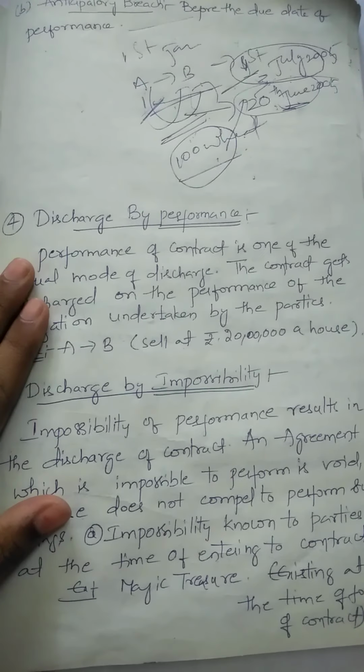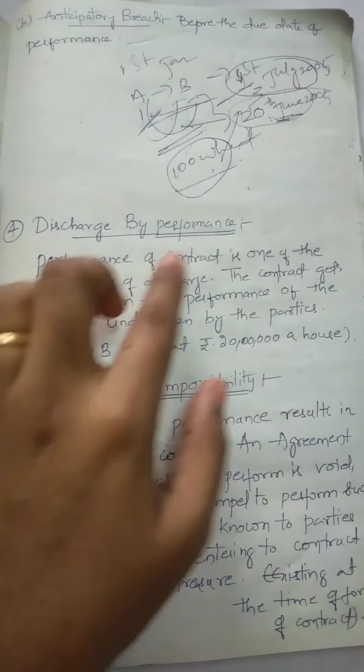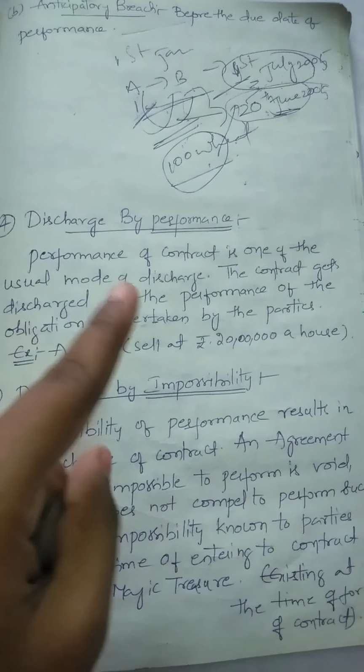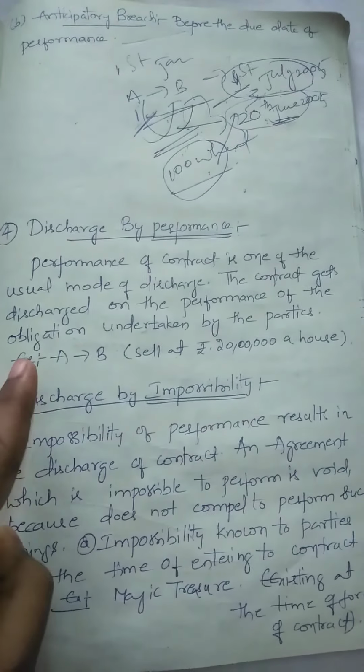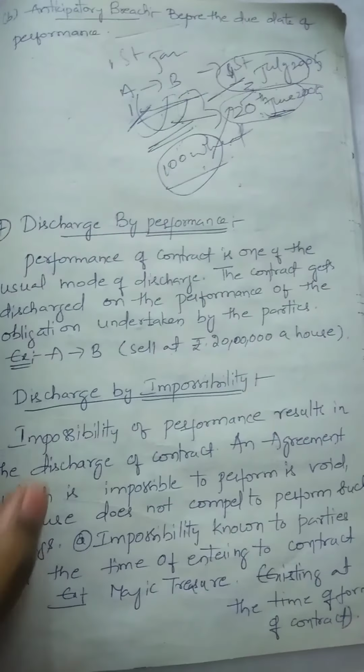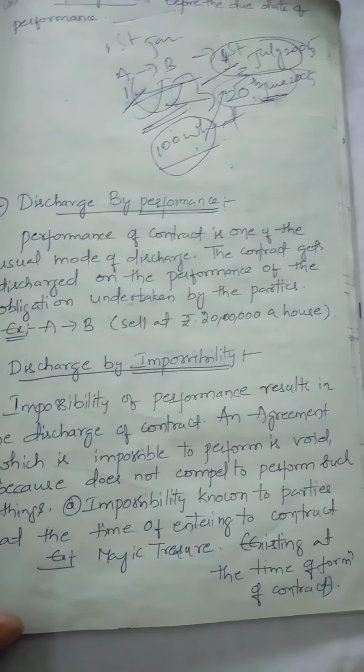Okay, so this is the discharge by performance. The performance of contract is one of the usual modes of discharge. The contract gets discharged on the performance of the obligation undertaken by the parties. Okay, so this is about discharge by performance.